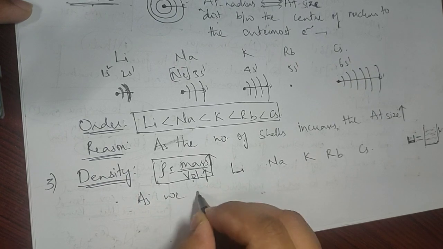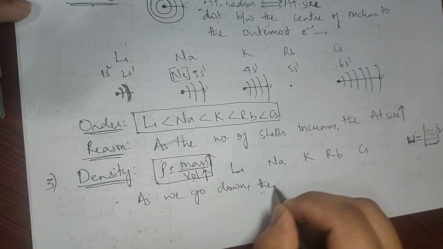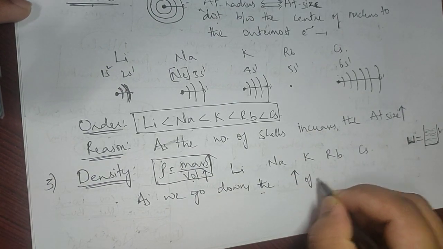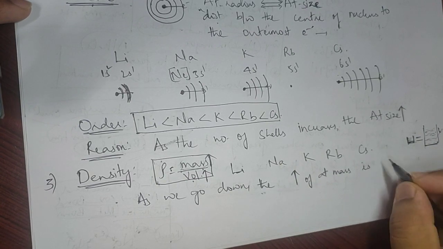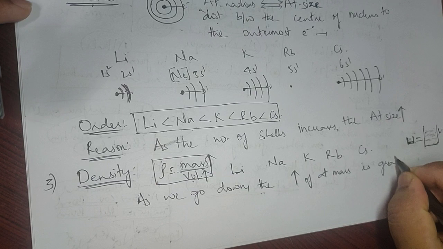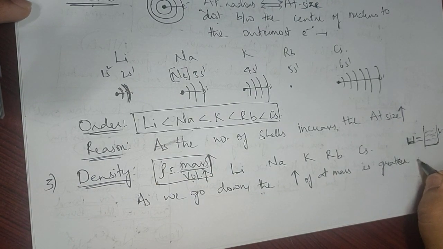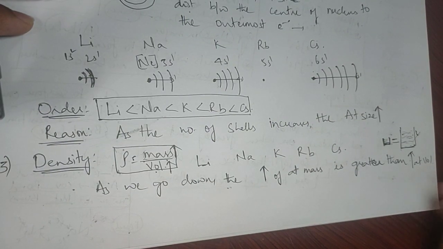As we go down, the increment of atomic mass is greater than the increment of atomic volume. Remember this point.